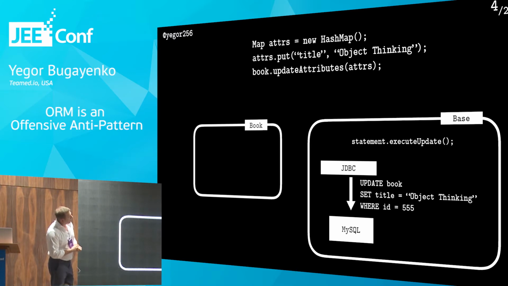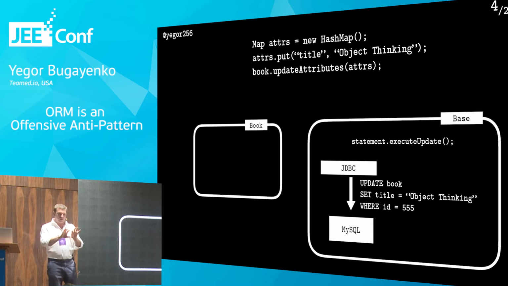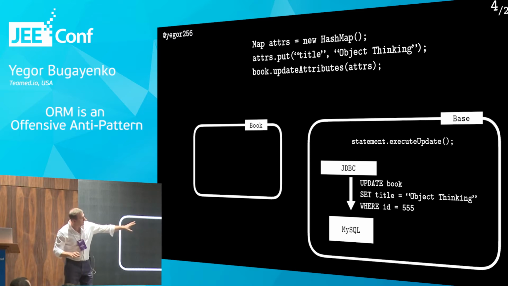It looks more or less like that. So we still have a book. It's not really outside in this case because we have a book and we have a base class. So the book in this case inherits the base. So the base is not like a separate object, it's a parent class. So the book inherits from the base, and then the functionality in the base is exposed through, for example, like that.